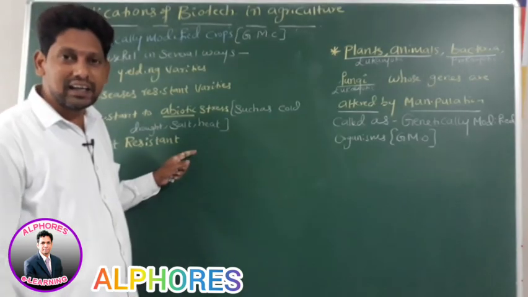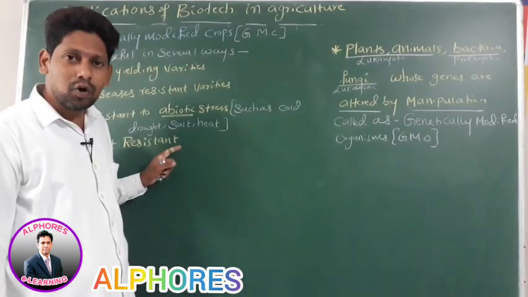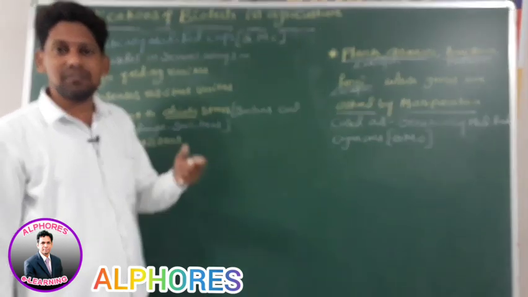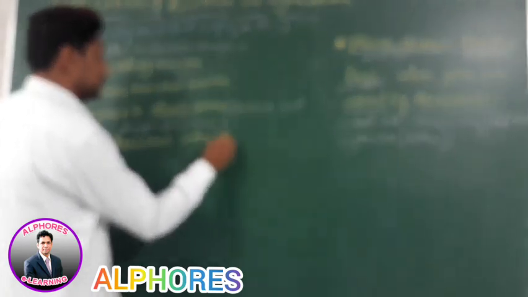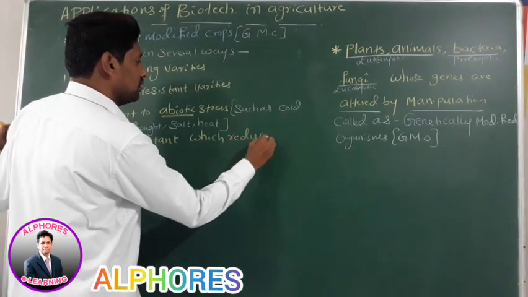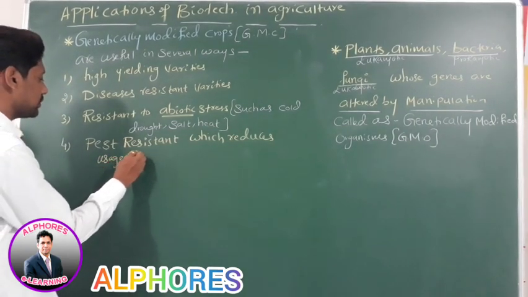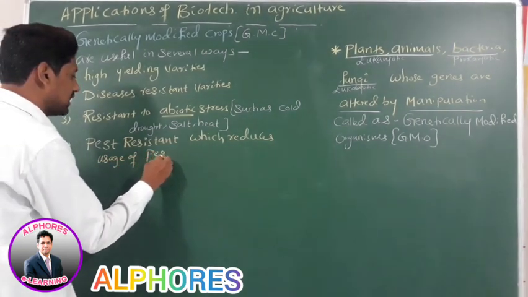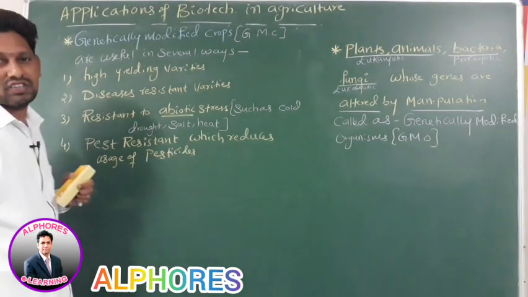It means the plant can resist the pest. If the plant resists the pest, automatically the usage of pesticides can be reduced. Therefore, pest resistant, which reduces the usage of pesticides.